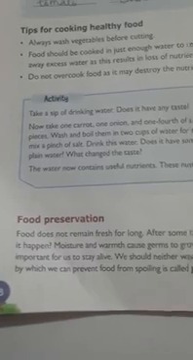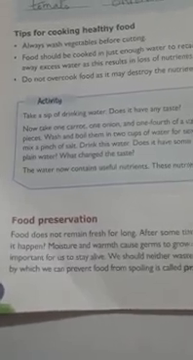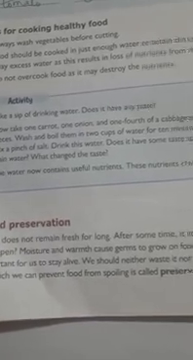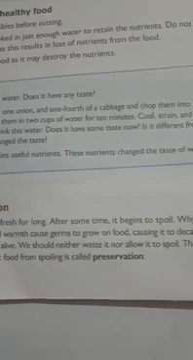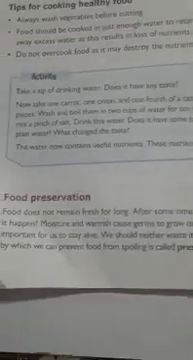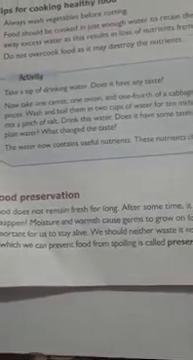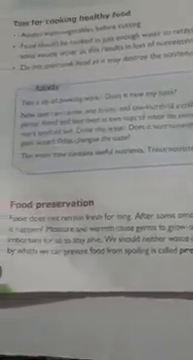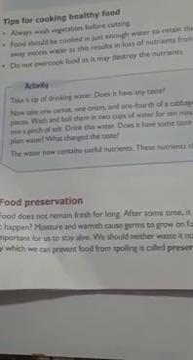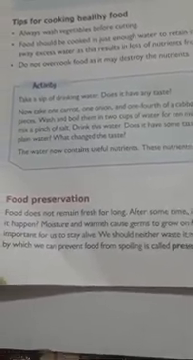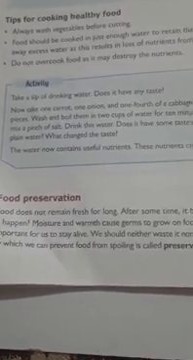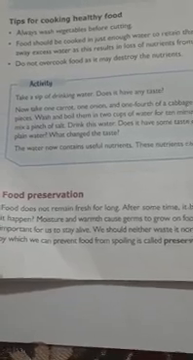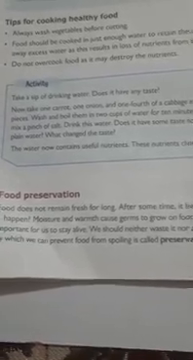Here are some tips for cooking healthy food. Always wash vegetables before cutting. Food should be cooked in just enough water to retain the nutrients. Do not throw away excess water, as this results in loss of nutrients from the food. So what are the best ways of cooking? Always wash vegetables before cutting. After cutting, if we wash them, the nutrients may wash away. And food should be cooked in just enough water.